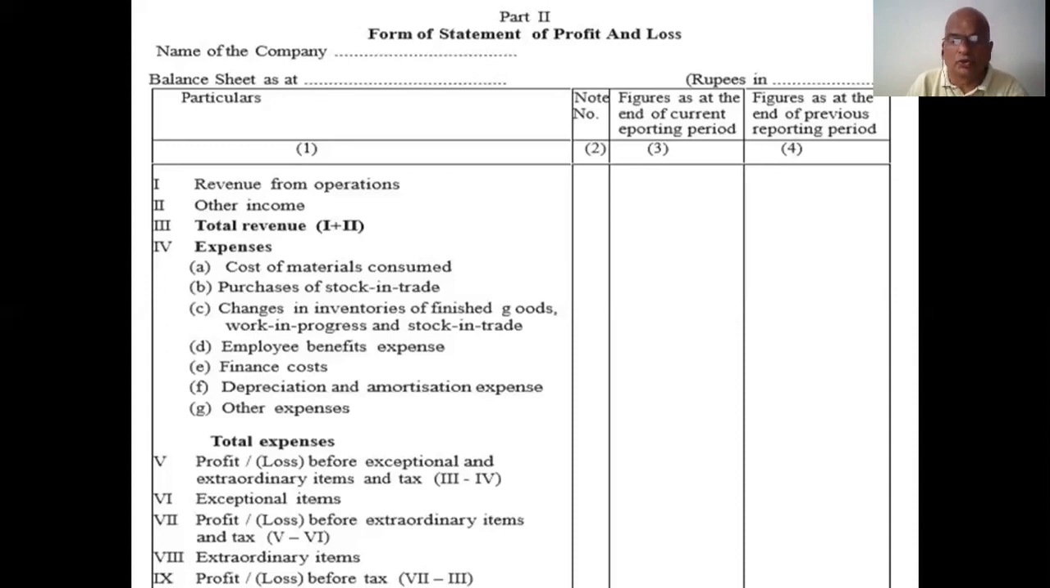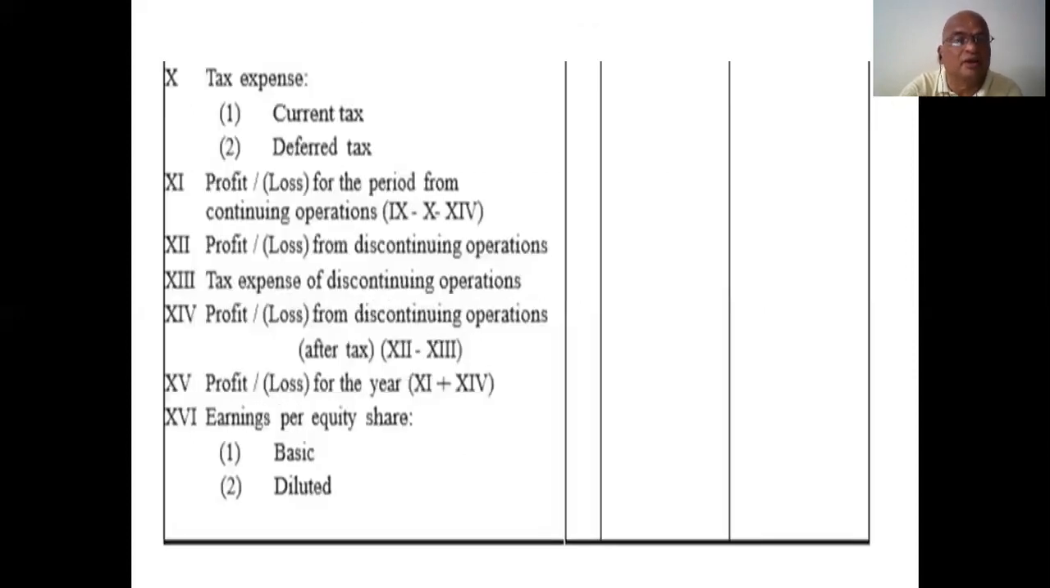Okay, Roman number 6, exceptional items. If there are any exceptional items other than regular, frequent items, those items must be mentioned here. Roman number 7, profit before extraordinary items. You subtract the sixth item, the exceptional items, from Roman number 5, and you get Roman number 7.